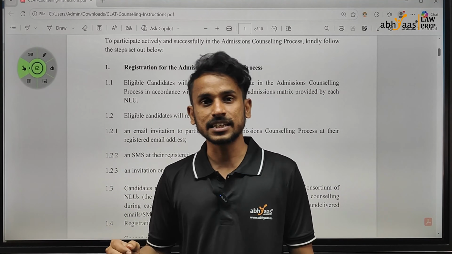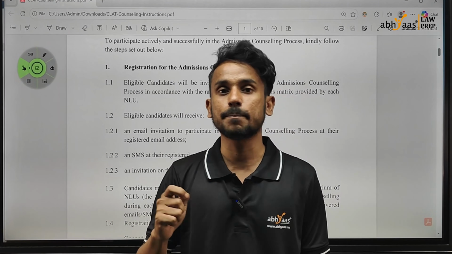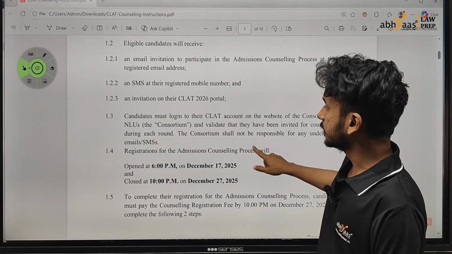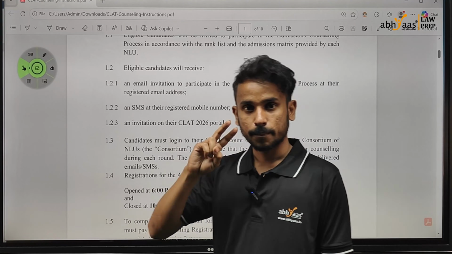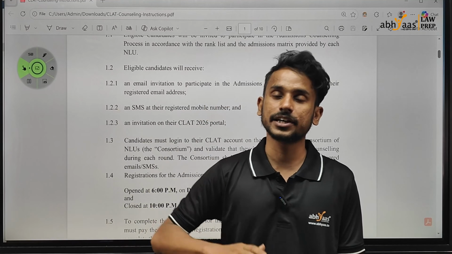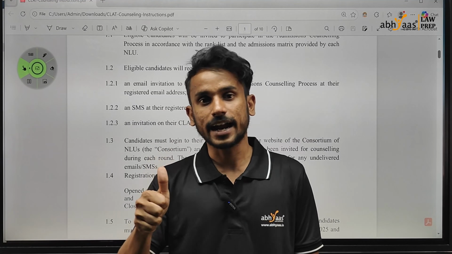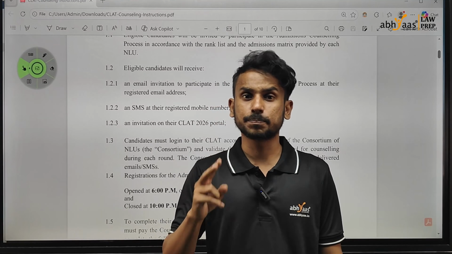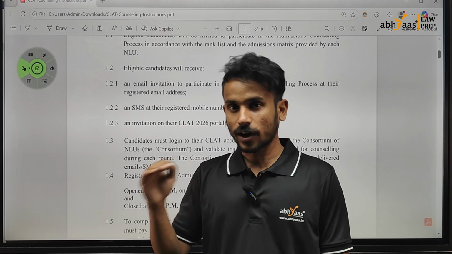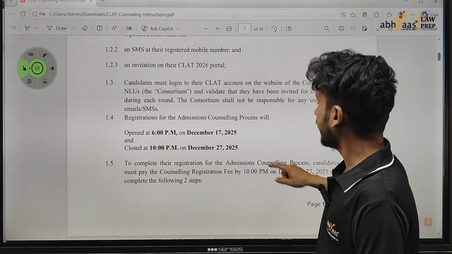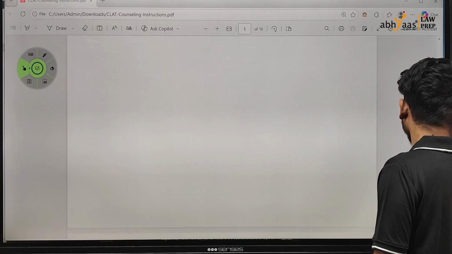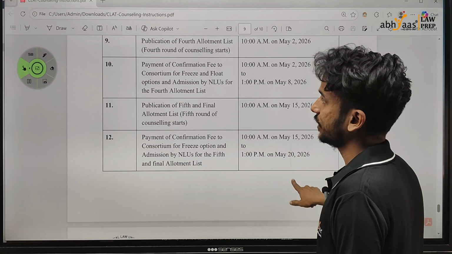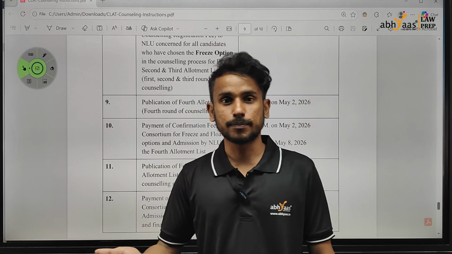Once you post the preference list, the second thing that you have to do is make a fee payment of 30,000 rupees. That is also mentioned. By doing these two things, you will enter into the counseling process, right? Enter your preference list, minimum 15 NLUs, and second, pay a fee of 30,000, right? Once you enter into this, the dates mention that the first list will be published on 7th of January, and there will be 5 lists which will be published.